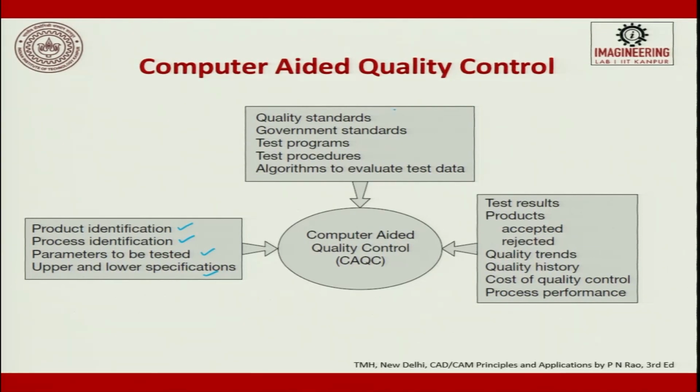of a part. Then what are the quality standards? For example, ISO, QS, all these things, BIS. These are some of the standards. Then government standards, test programs, test procedure, how to do the test. So, for example, when you have to measure the thermal conductivity of a material, we should try to follow a certain procedure, establish it to a normal temperature and then measure it. So, test procedure is very important.